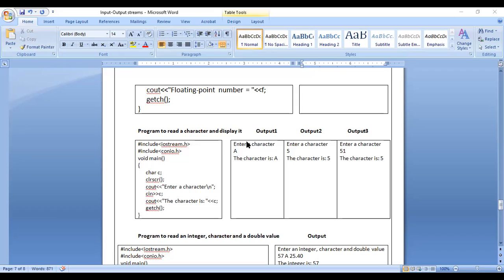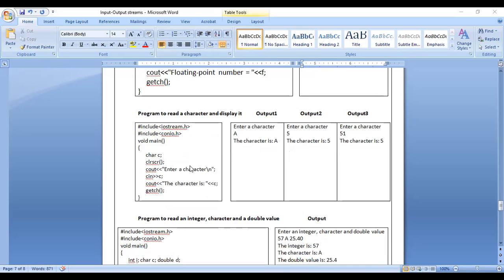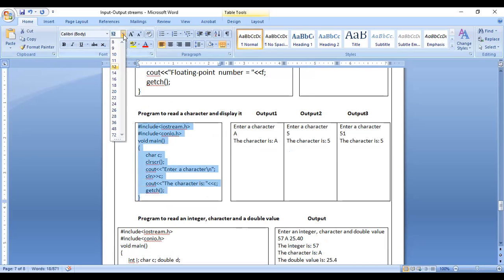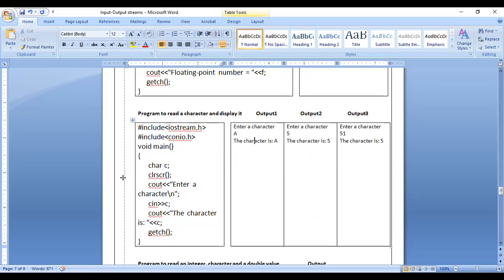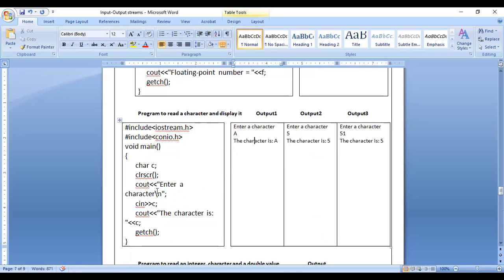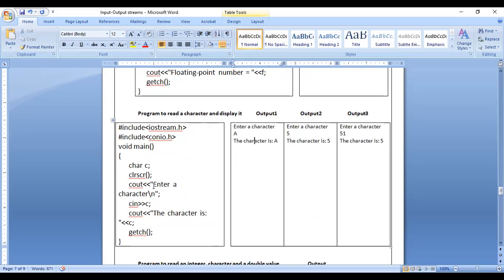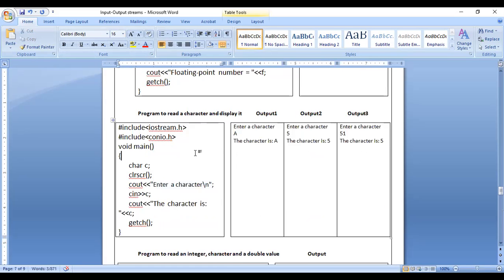So the next program is a program to read a character and display it. It's a very simple program, but when we look at the output, we will come to know how it works, what unique thing is present and what we have to learn from this program. When we consider the program, it's very simple, but we should see what the output will be.